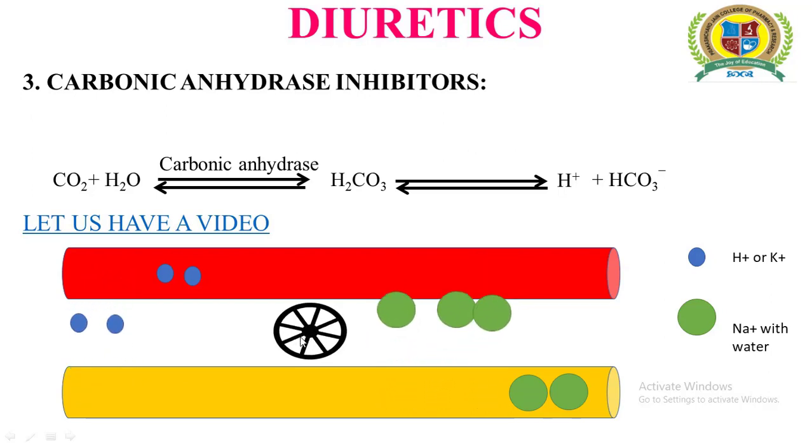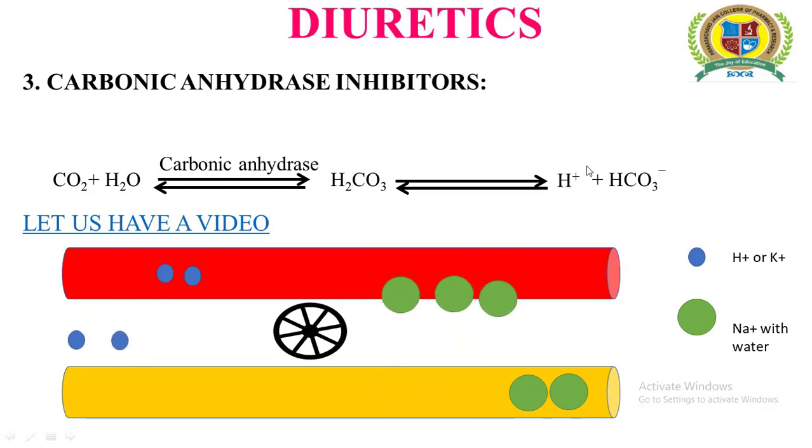And if this exchange involves K plus, then this pump should be the sodium potassium pump that will exchange 2 molecules of potassium with 3 molecules of sodium. So what will happen whenever an excess of H plus ions is produced in our body? It results in absorption of more and more sodium and water into the blood system.